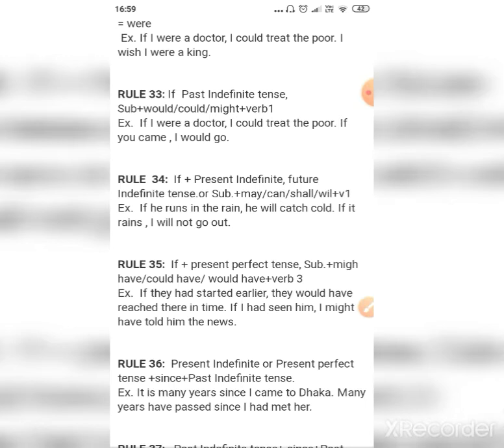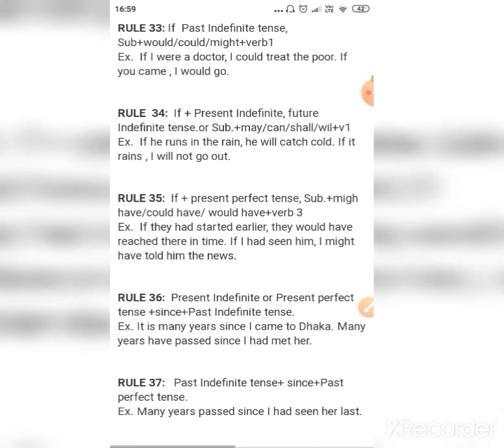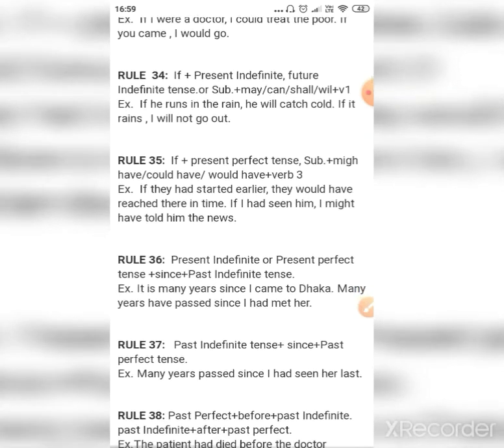So rule number 34 says if plus present indefinite, then future indefinite tense, or subject plus may, can, shall, will plus first form of verb. If he runs in the rain, he will catch cold. Means if in the first part of the sentence we are using present indefinite tense, then in the second part of the sentence we will use future tense.